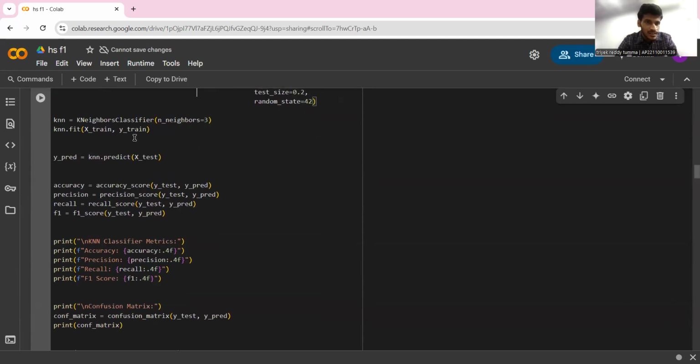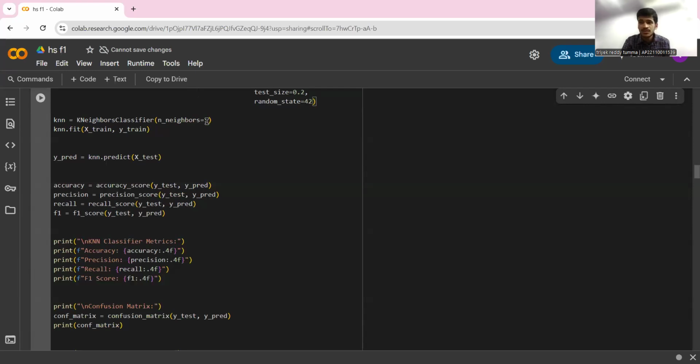You can see we are applying five different algorithms: KNN, logistic regression, decision tree, random forest, and XGBoost. For each of these models, we'll be fitting them and then finding out the accuracies. We are initially fitting KNN.